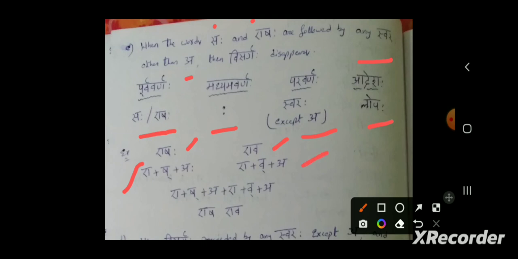Now is it satisfying our condition? See, here eshaha is there, and it is followed by any swara excluding a. Here it is followed by the letter a. A is the swara. So it satisfied our condition. And what should happen now? Lopa will happen. Visarga Lopa. So this visarga will disappear. And finally, eshaha plus eva became esha eva.